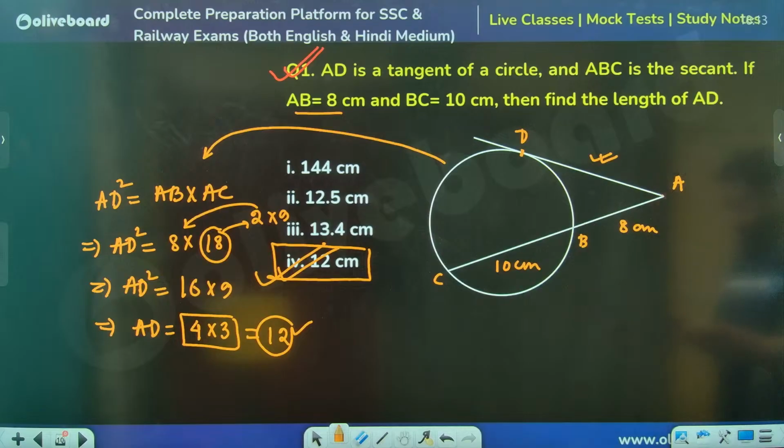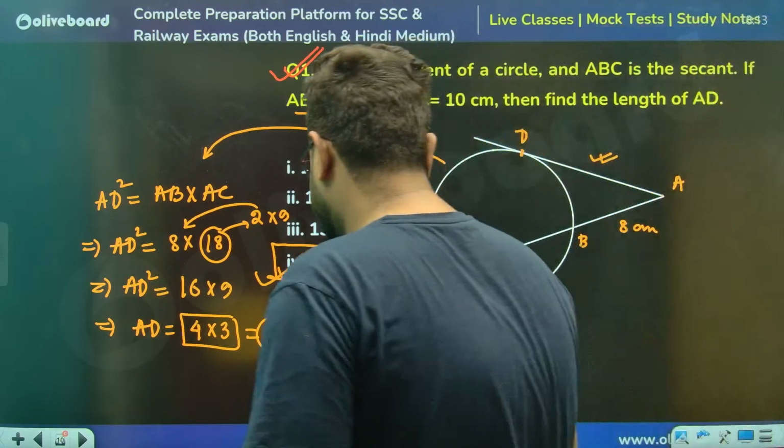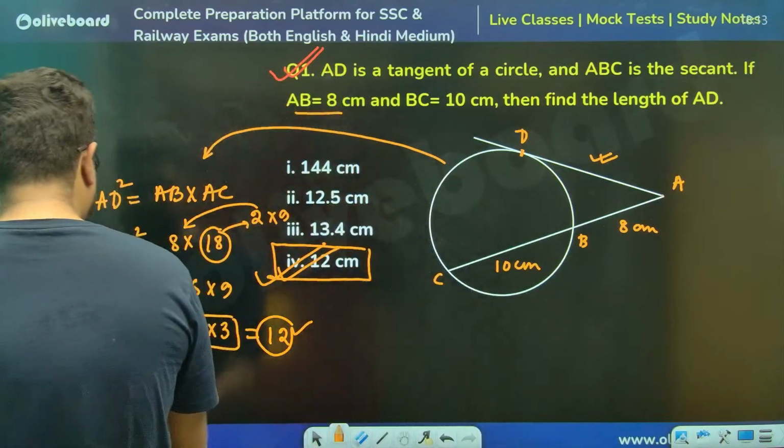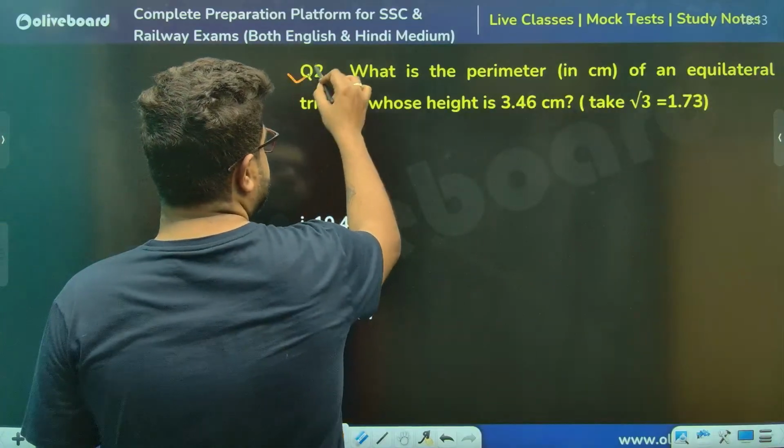centimeter. So the first question, from geometry, is based on the tangent secant theorem. That's your correct answer. A very simple question. Let's move on to the second question.